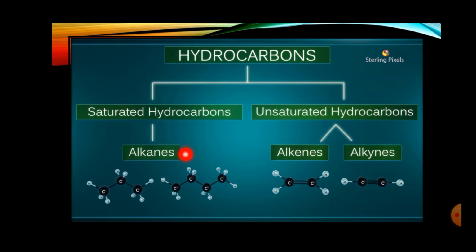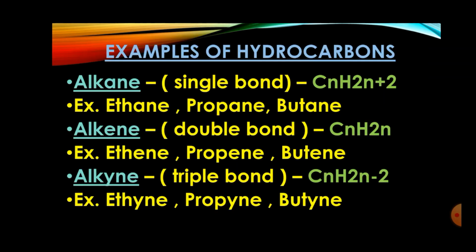This is alkanes. Alkane means the compound which has single bond. Alkene, the compound which has double bond, as you can check here in the example also. And alkyne, this compound where you will get triple bond between 2 carbon. Okay, so this is the name of the family based on the bonds. Now we'll see here some examples of families alkane, alkene and alkyne based on bonds. First we are going to check alkane.